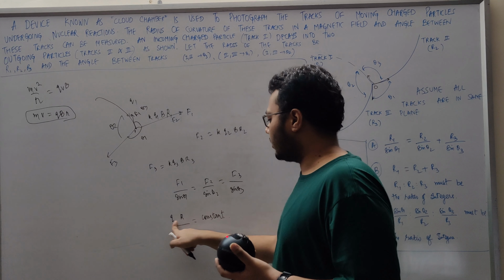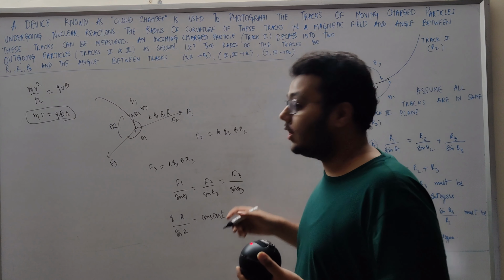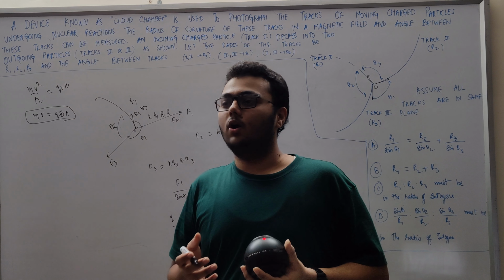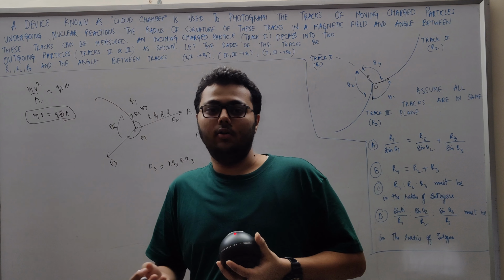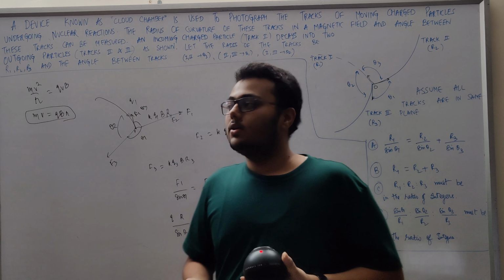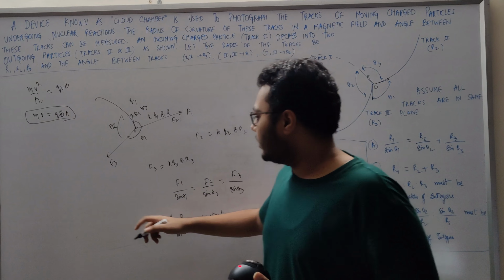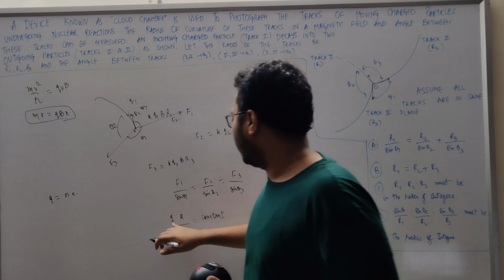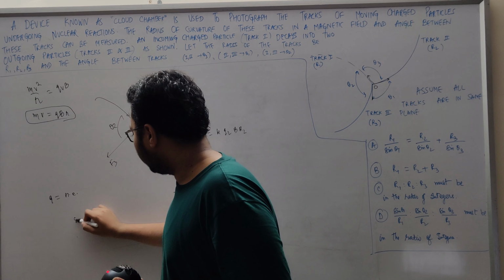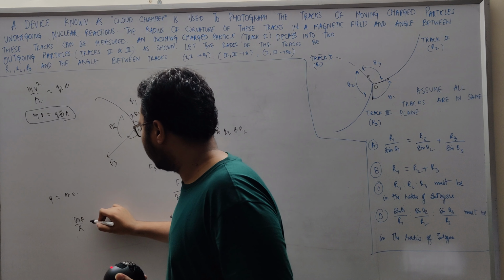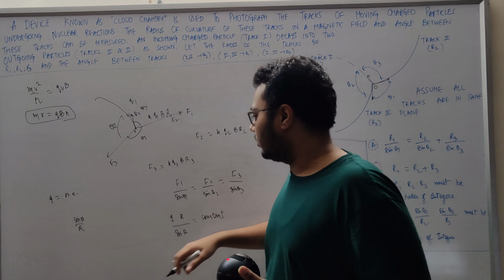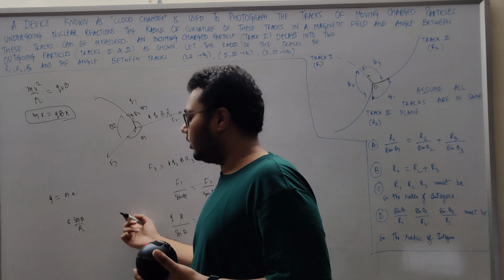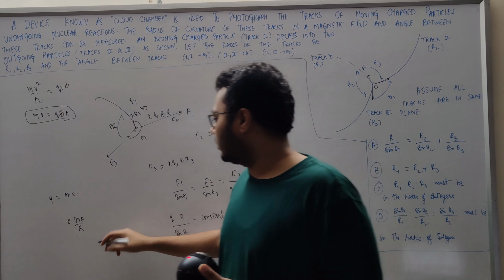Now, since this expression is constant, and we also know the basic property of charged particles, that the charge is always an integral multiple of the electron charge, 1.6 into 10 to the minus 19, every q is actually an integer times the charge of an electron. So let's say that constant is c, and the ratio of all this is in the ratio of integers.